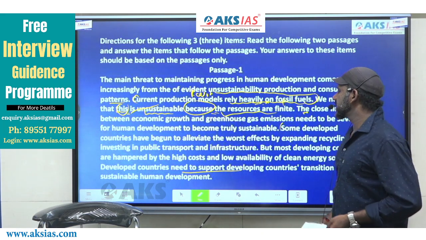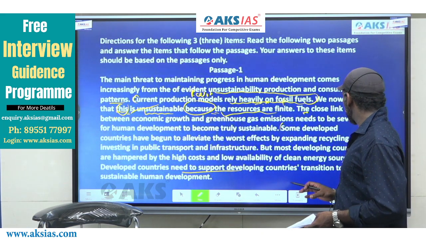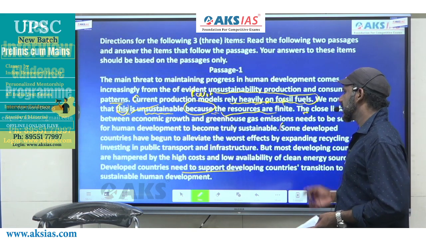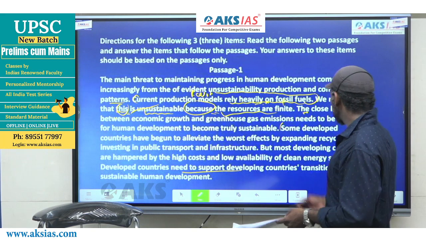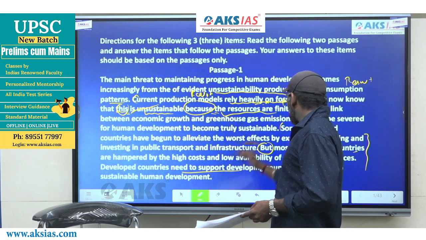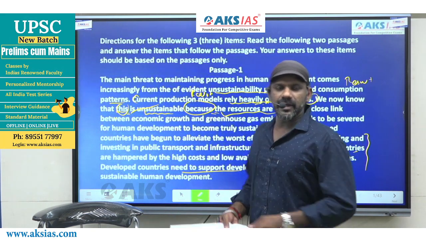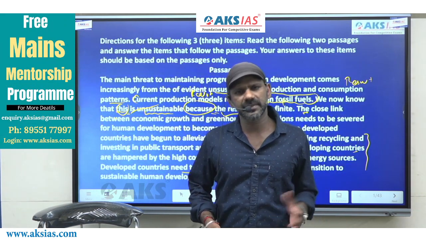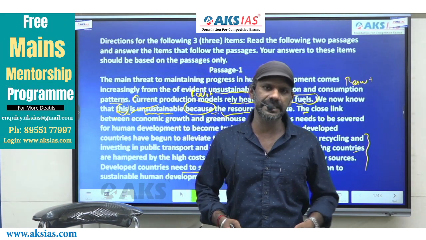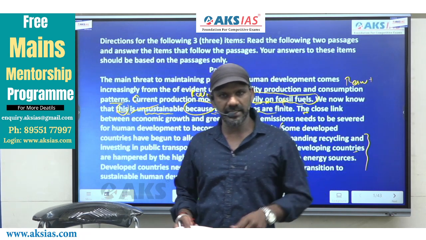Some developed countries have begun to alleviate the worst effects by expanding recycling and investing in public transport and infrastructure. But is a contrast indicator. Now, every indicator connects two ideas. If it is a contrast indicator, a support indicator, or a cause and effect indicator, every indicator connects two ideas.